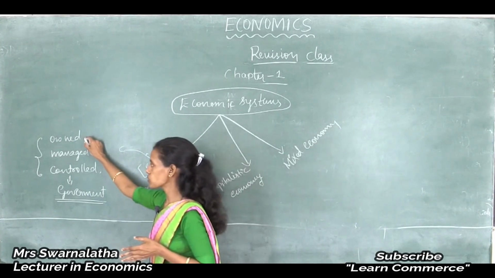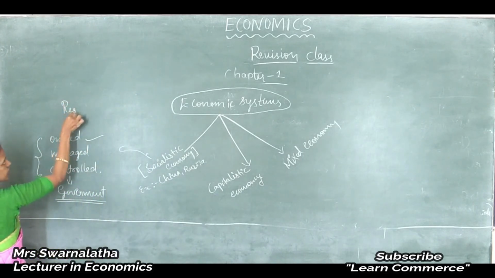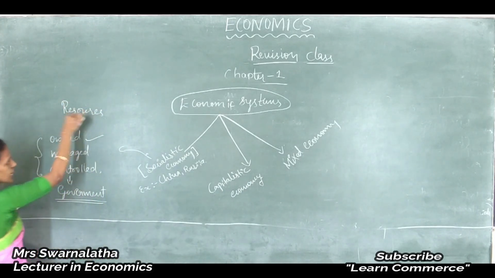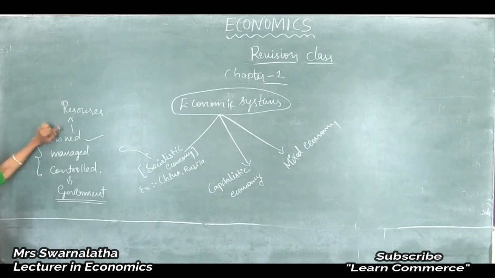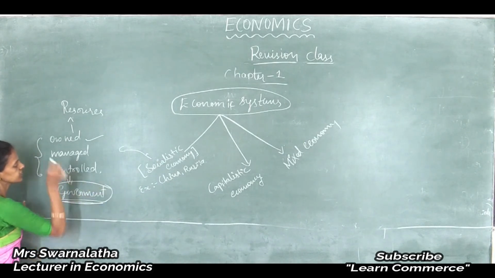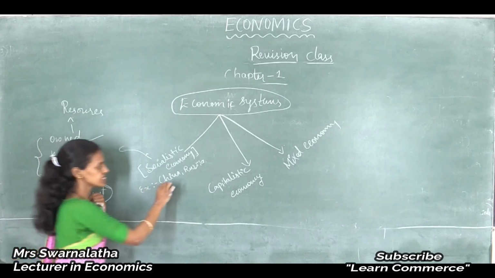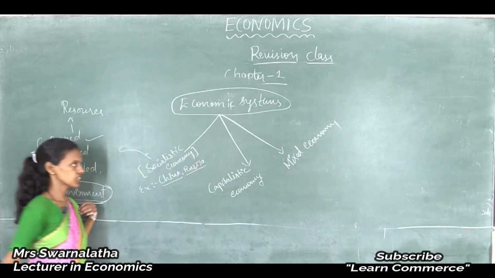So, resources are owned, managed. Think that limited resource is there. How to utilize this resource? That resources are owned, managed and controlled and important decisions are taken by the government. Best example, China and Russia.